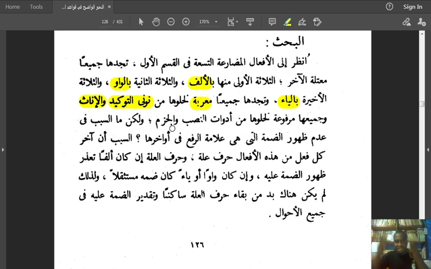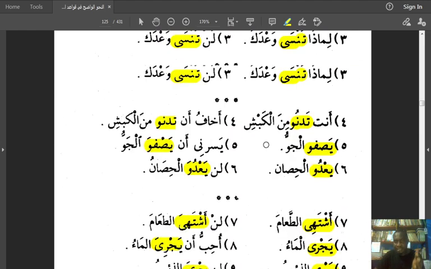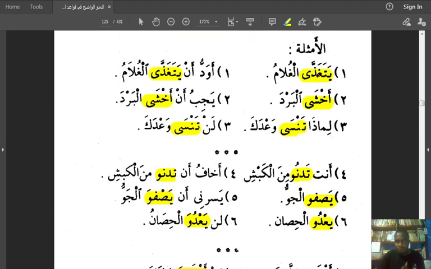And the first 3, all of the first 3 are marfu. They are nominative. They are in the nominative case. They are all marfu. Why? Because they do not have any adawat nasb or jazm preceding it. There is no an or lam preceding them. That is talking about the first 3. These 3 here, 1, 2, 3. They do not have adawat al-jazm or adawat al-nasb preceding them. Okay.